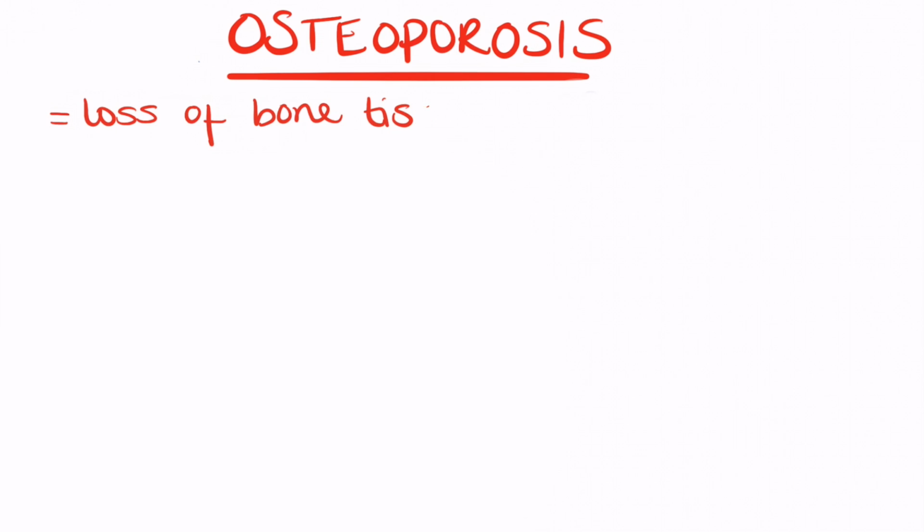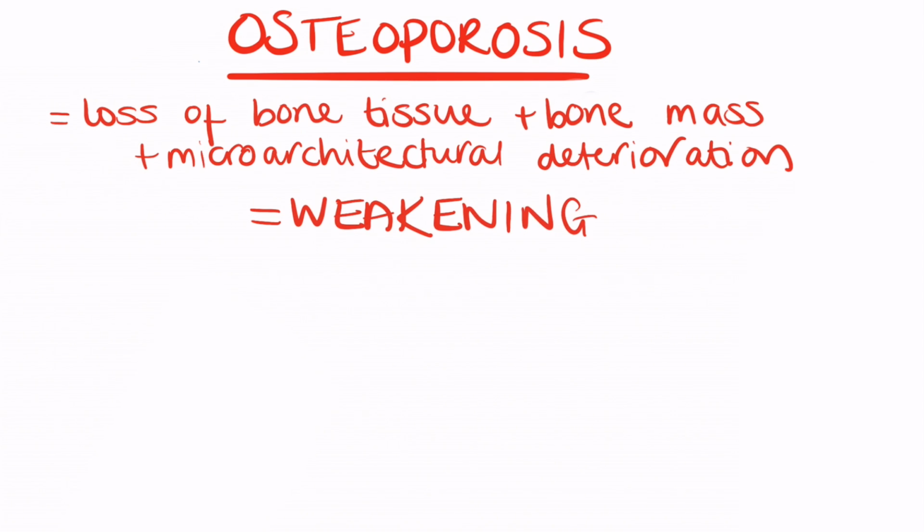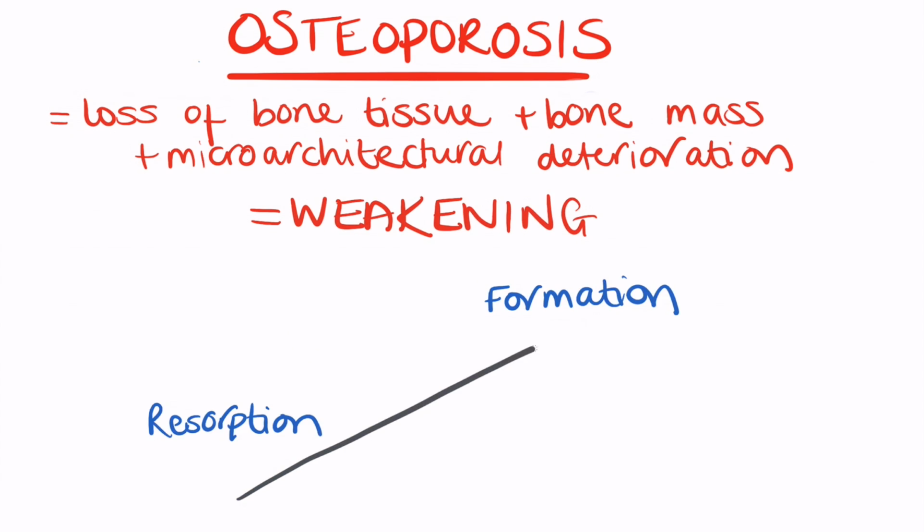Osteoporosis is the progressive loss of bone tissue and bone mass, as well as microarchitectural deterioration leading to weakening of the bone. There is an imbalance between bone resorption and bone formation. Now, this is a feature of normal aging and is inevitable in all elderly patients. However, in osteoporosis, the bone density that results from this imbalance is dramatically reduced.